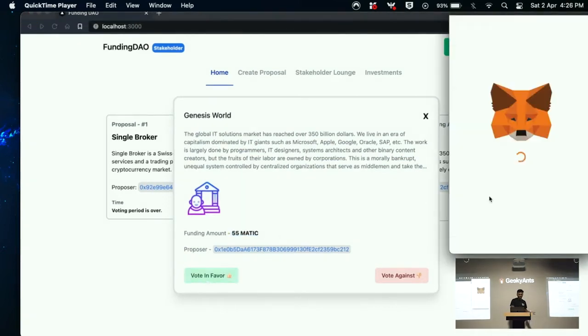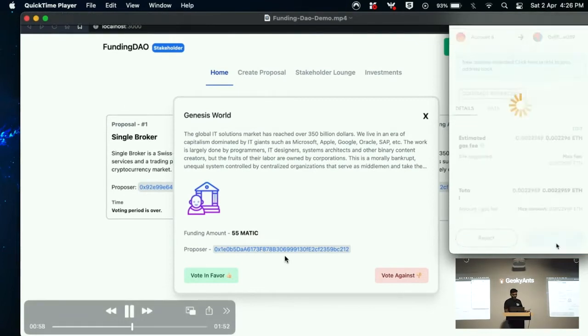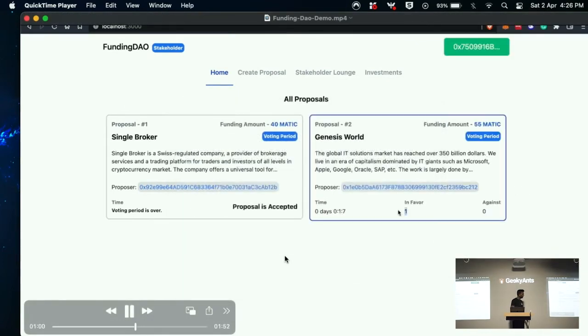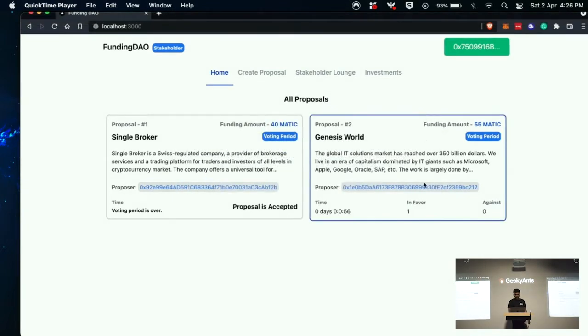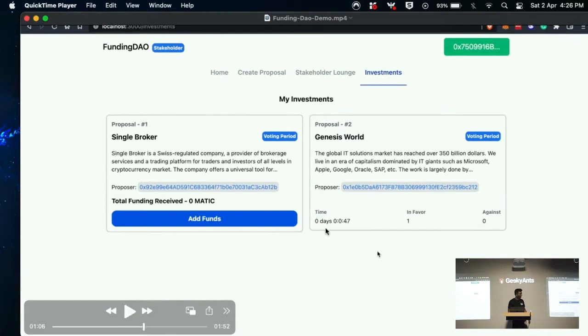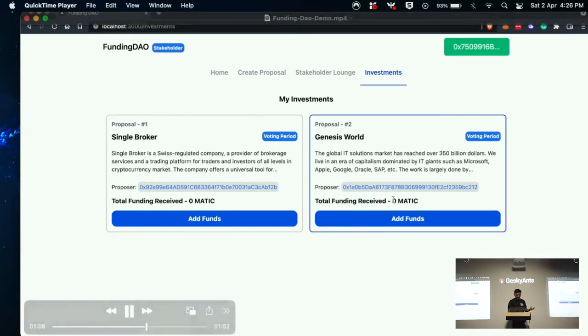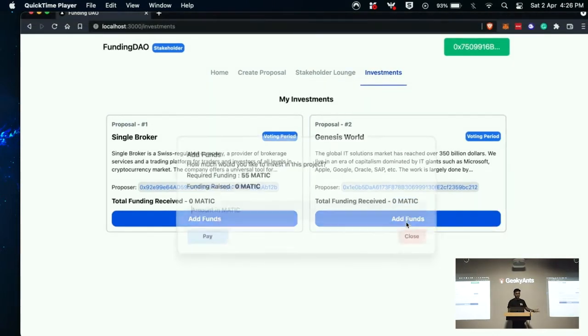You can vote in favor. It will be a transaction, and you cannot vote again. This is a one-time thing. So when you go again, it says that you have already voted for this proposal. And you can see, for demo purposes, I've given 3 minutes for the proposal to end. So the stakeholders have 3 minutes to actually vote on that proposal.